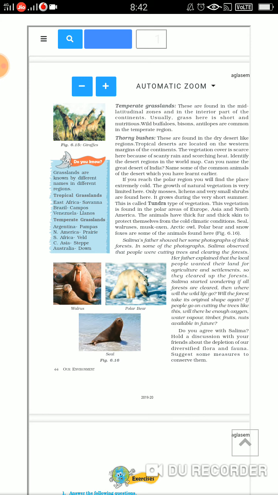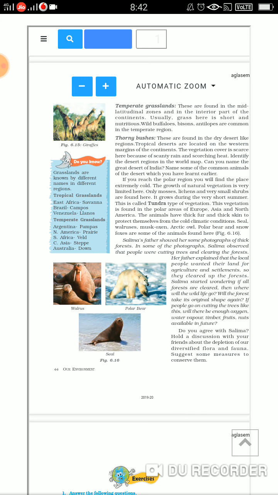And what type of animals are found? Seals, walruses, musk oxen, Arctic owls, polar bears, and some snow foxes are very common here. You can see the picture also.